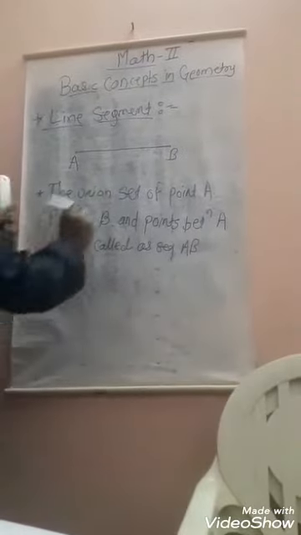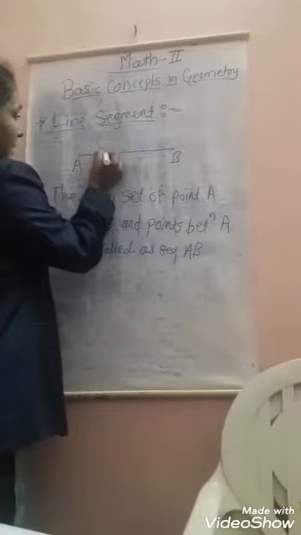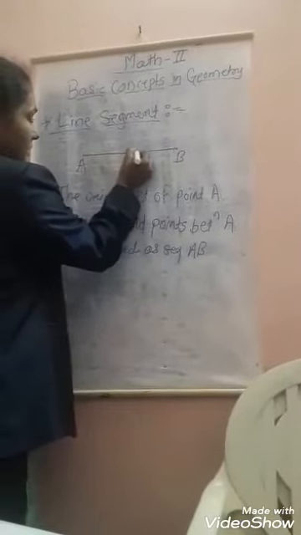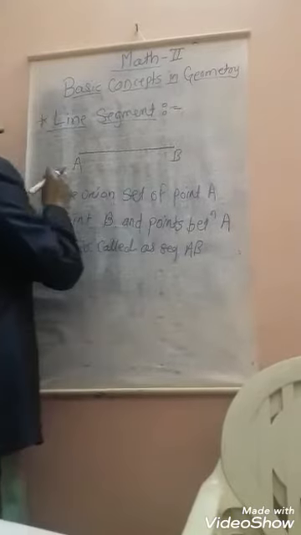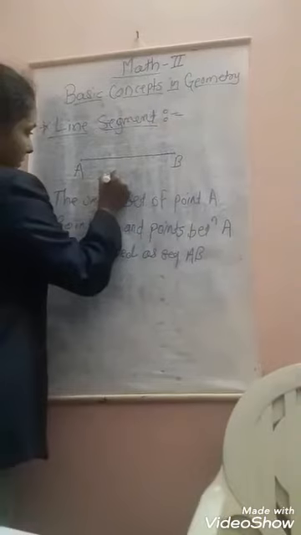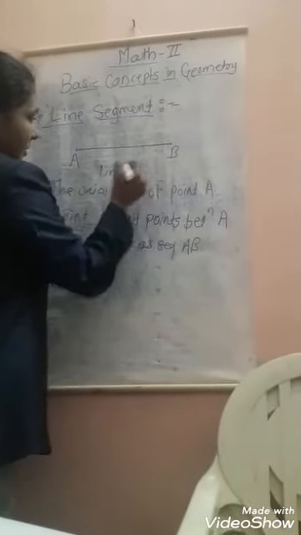Here are a large number of points, and the union of these points is called segment AB, also called line AB.